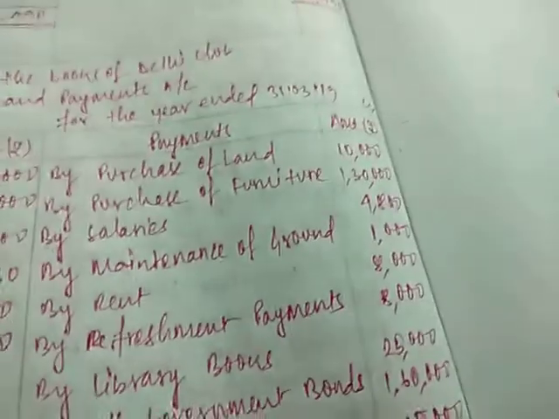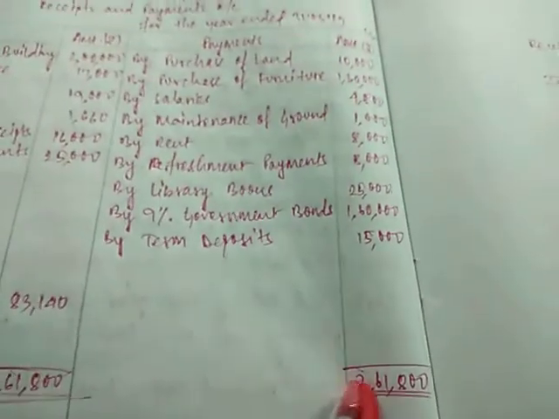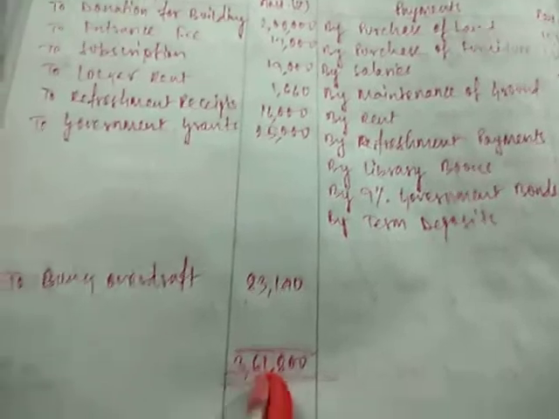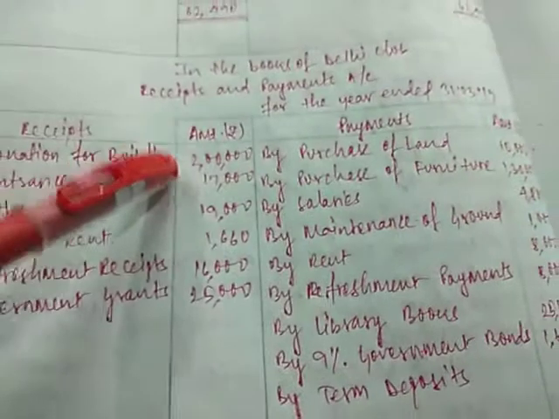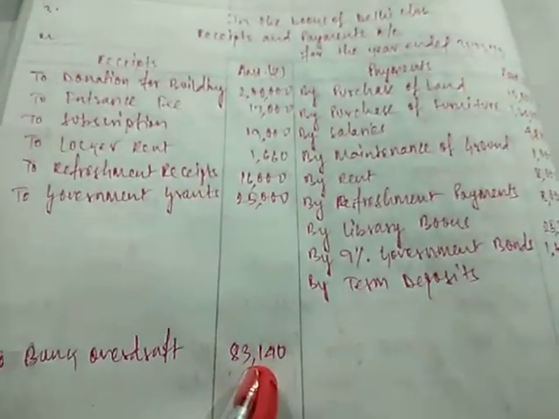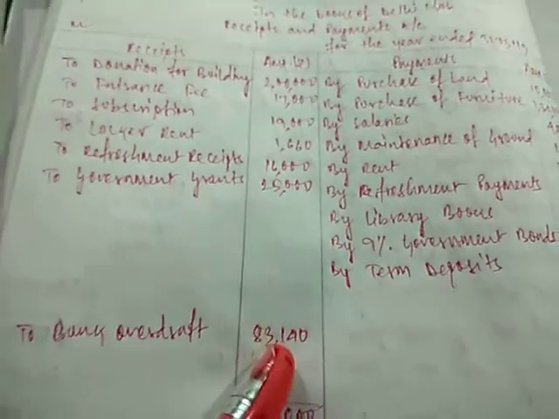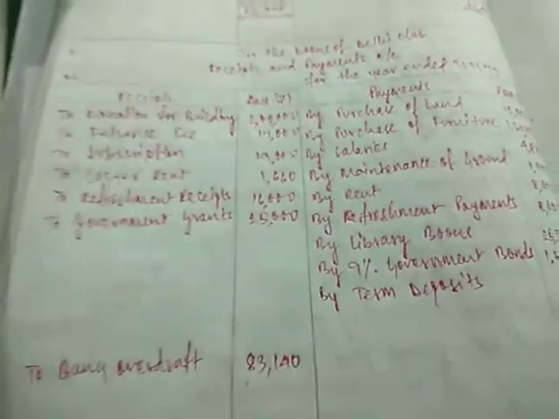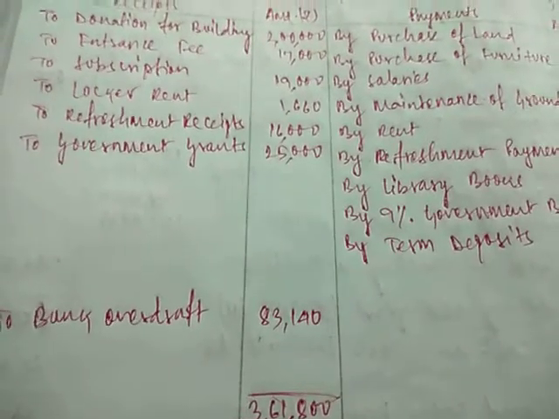After this, when you make the total in this question, we find the credit side to be higher. Since the credit side is higher, 3,61,800. Same total we have copied to this side, 3,61,800. From this total, if we subtract all the items, we find the balancing figure to be rupees 83,140. Now please note, the receipts and payments account when made for cash balance cannot have a negative balance or a credit balance.